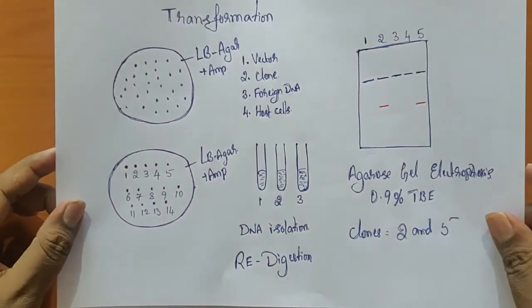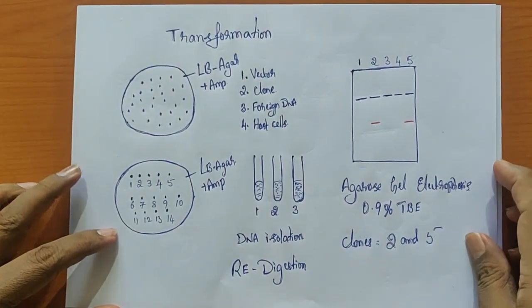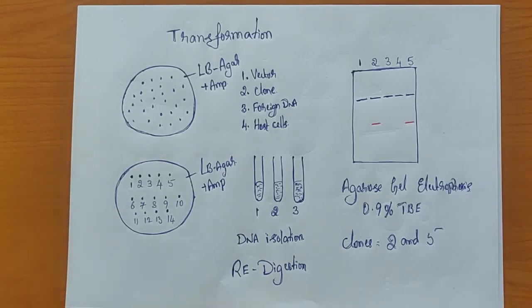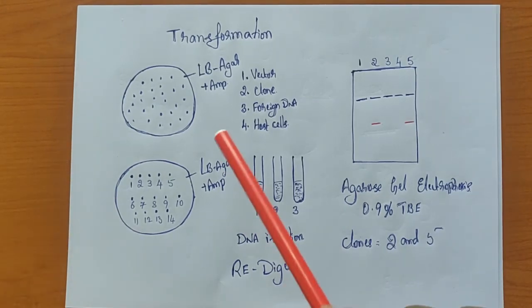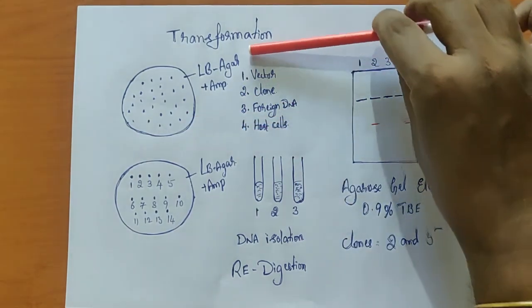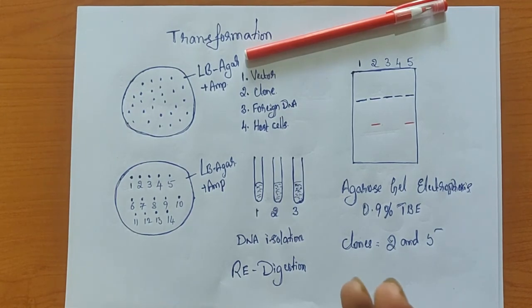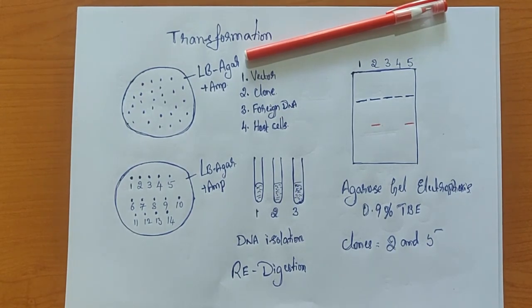Now this is about transformation. All right. Previously I discussed that we have taken the ligation mixture, and we have also taken the competent cells, and then we did the transformation.